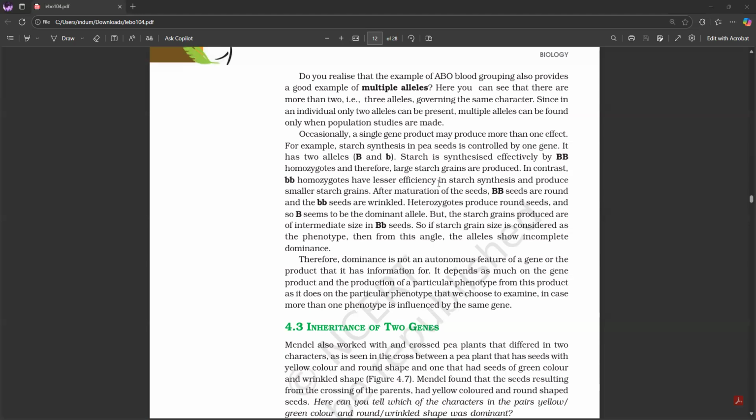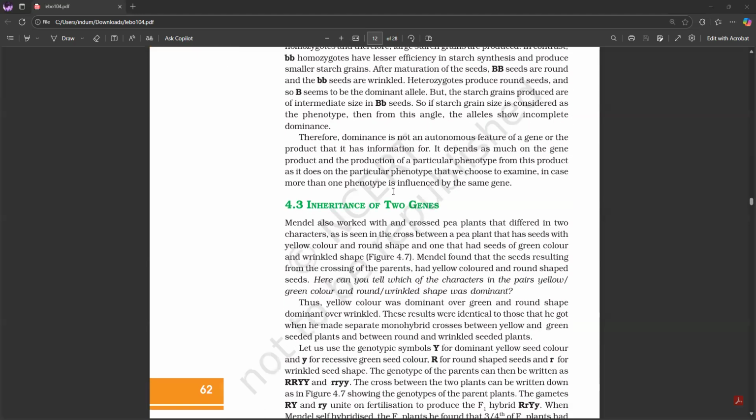Therefore, dominance is not an autonomous feature of a gene or the product that it has information for. It depends as much on the gene product and the production of a particular phenotype from this product as it does on the particular phenotype that we choose to examine, in case more than one phenotype is influenced by the same gene. Inheritance of two genes, 4.3.